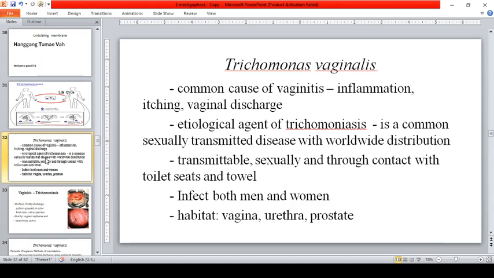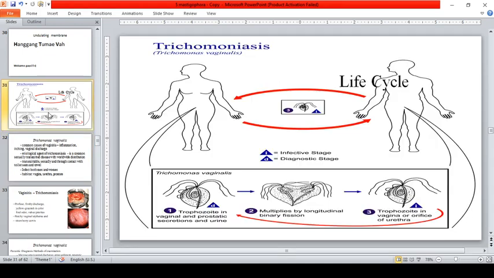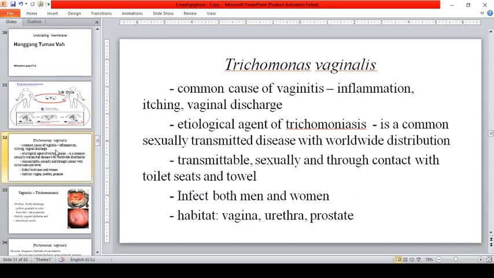So, aside from sexual contact, guys, I didn't review. Okay? So, aside from sexual contact, it is also possible to transmit it through toilet seats and towels. That's why do not share your towels.